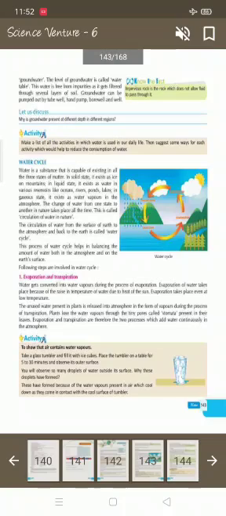Water cycle. Do you know guys? Understood this chapter?